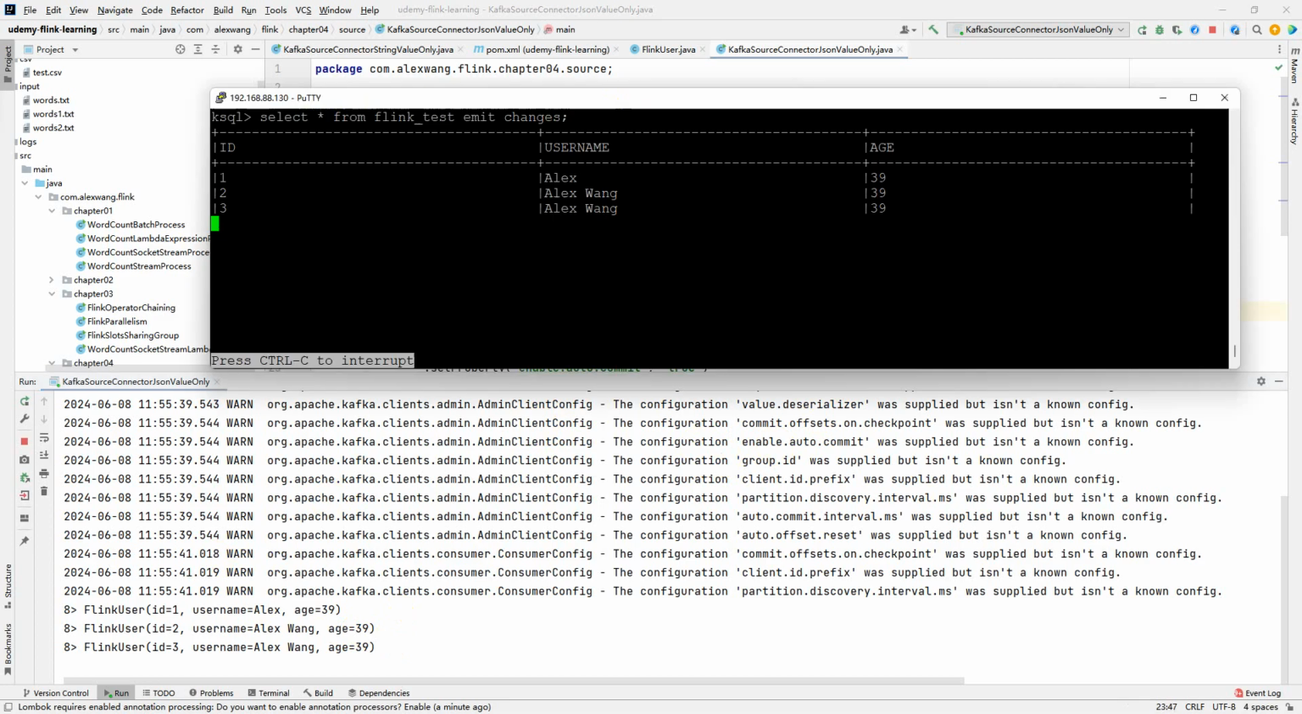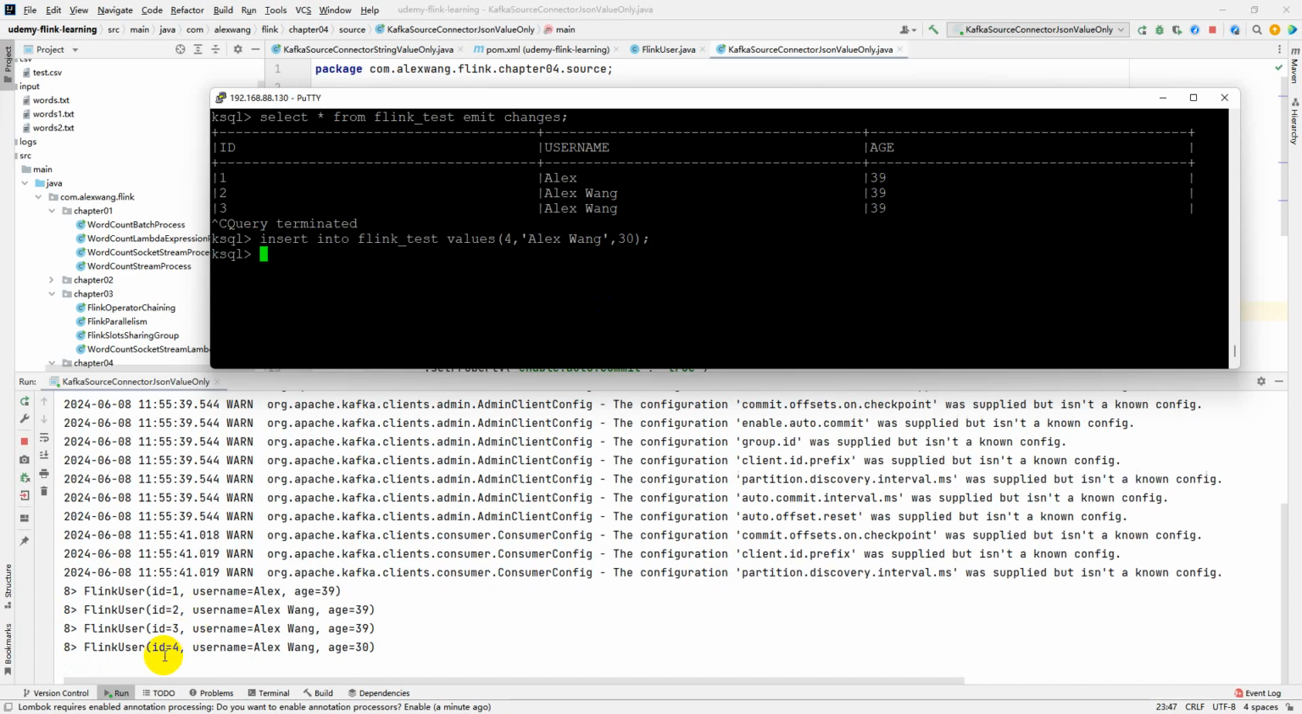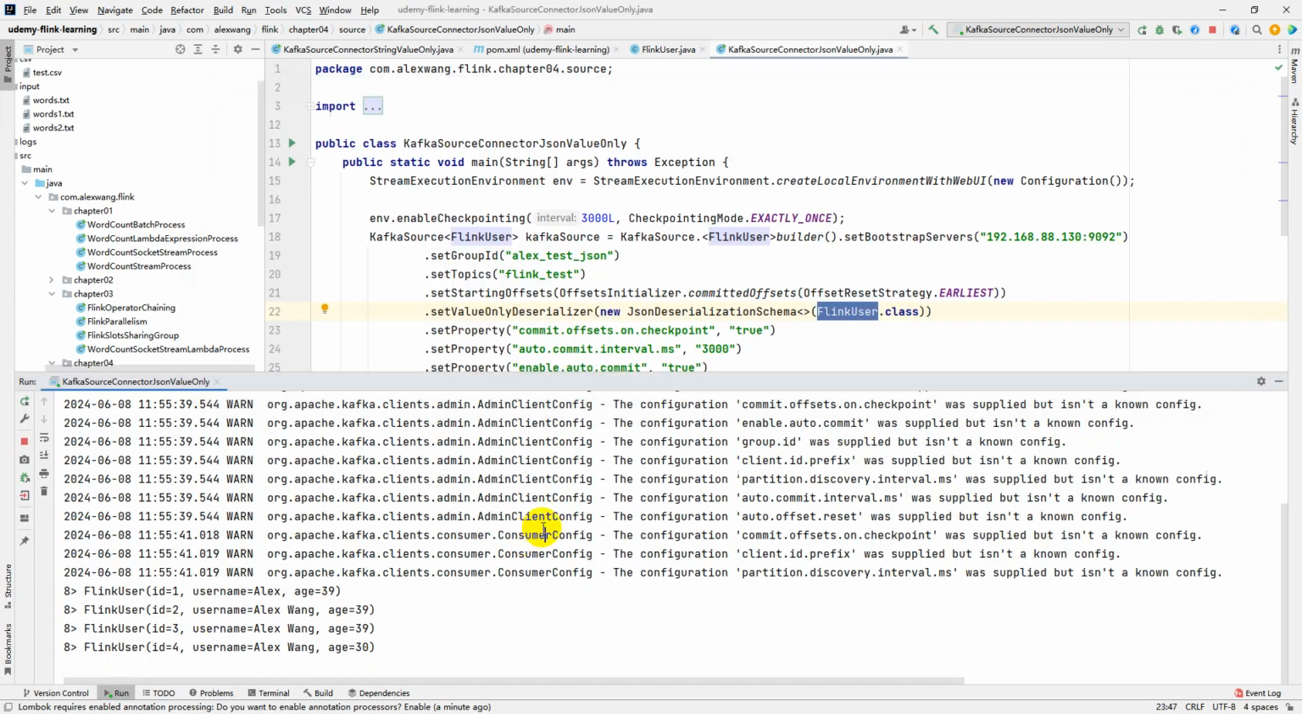Also, we can use the KSQL client to insert one more record, and here 4, 13. All right, as you can see, it's pretty cool. See you next lecture.